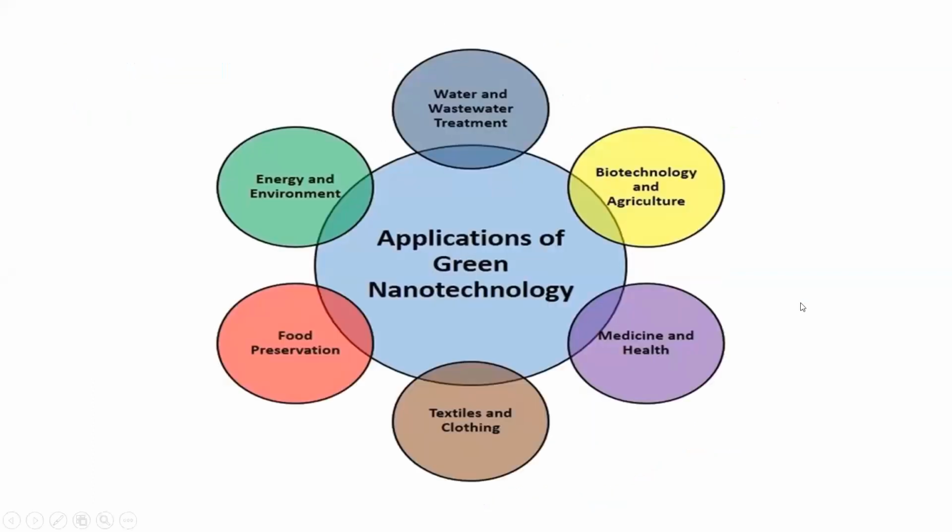Now, this slide describes the applications of green nanotechnology, and you are well aware that there are so many applications of green nanomaterials. In fact, in all those applications where we can apply conventional chemically produced nanomaterials, we can also apply green nanomaterials, right? For example, we can apply these nanomaterials in biotechnological procedures to increase agricultural production, and in medicine, to diagnose diseases and to treat diseases.